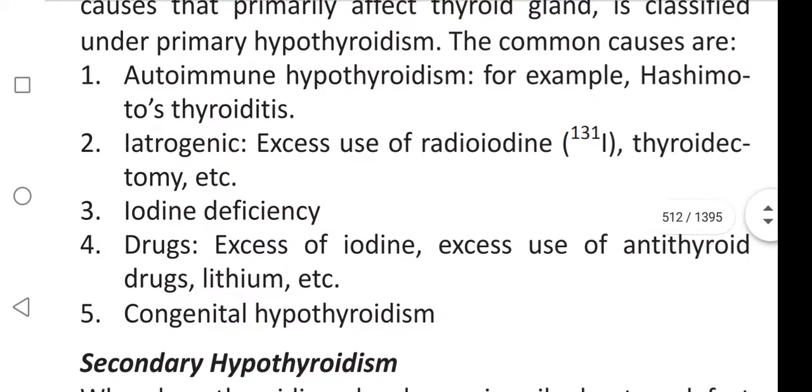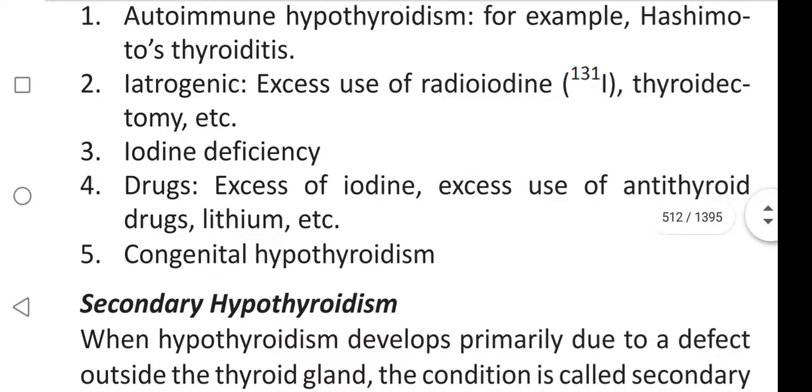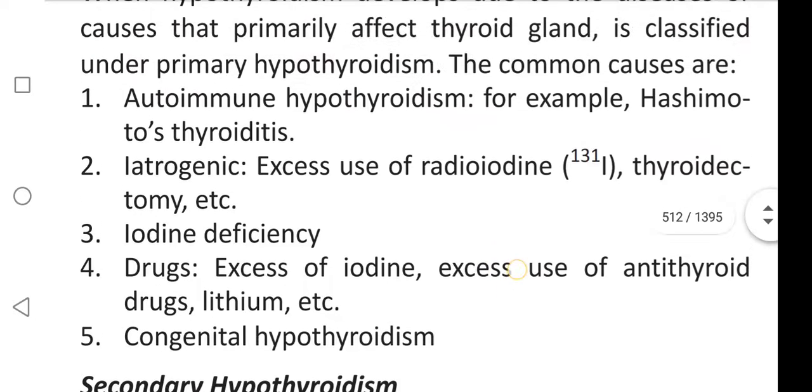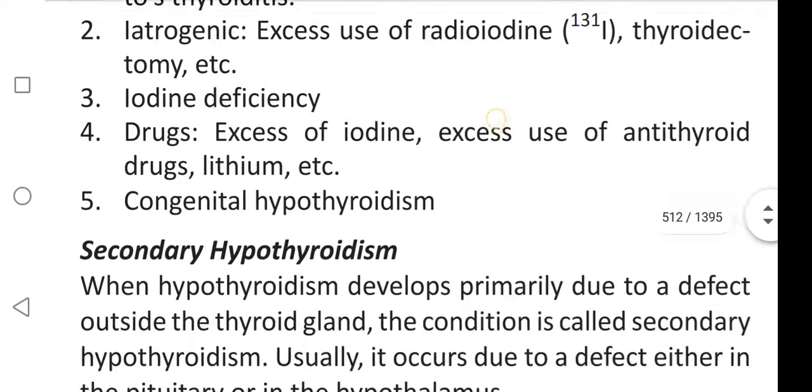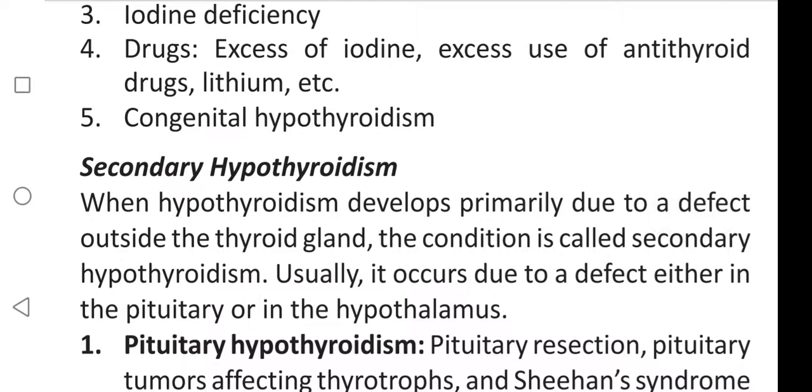Next, iatrogenic, that is excess use of radioiodine, I-131, or thyroidectomy. Next is iodine deficiency. Next, drugs, excess of iodine, excess of anti-thyroid drugs or lithium, etc. Congenital hypothyroidism. Next is secondary hypothyroidism.